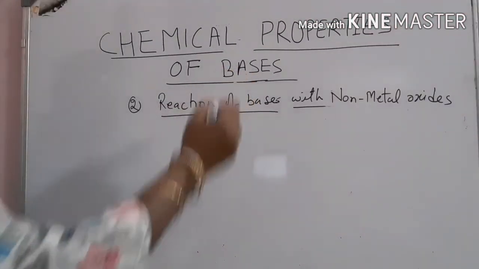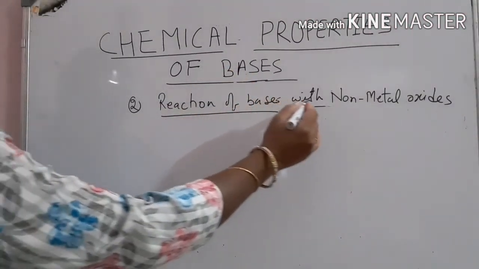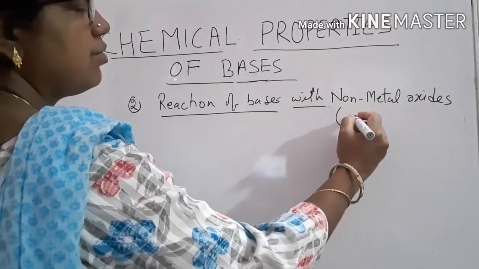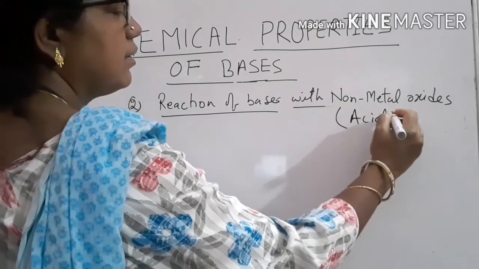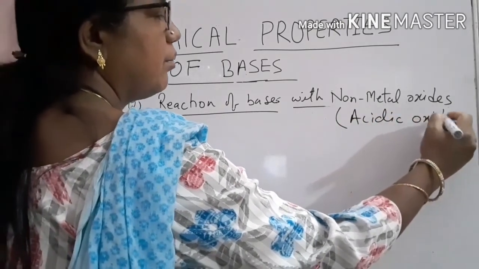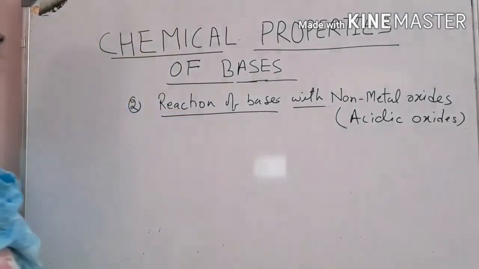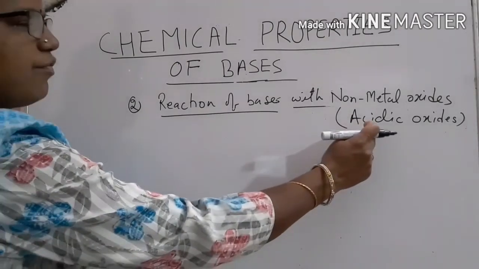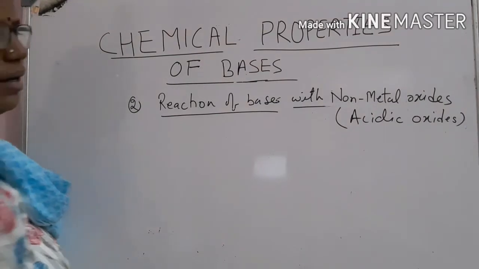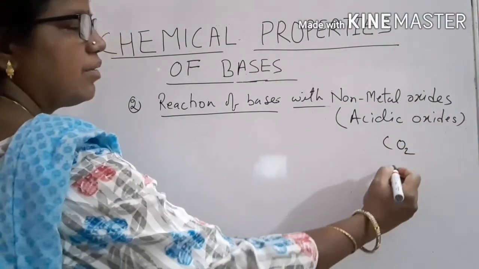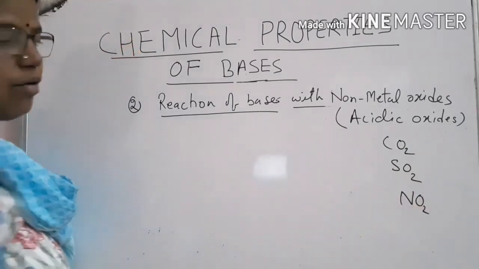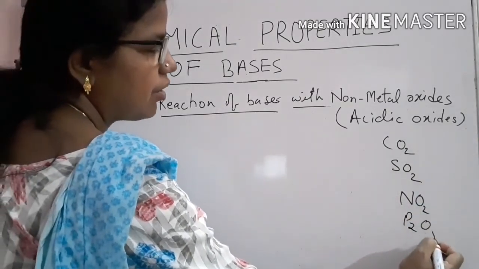Second chemical property of bases, that is reaction of bases with non-metal oxides. The non-metal oxides are also known as acidic oxides because the aqueous solution of these oxides is acidic in nature. Some examples of non-metallic oxides are carbon dioxide, sulfur dioxide, nitrogen dioxide, phosphorus pentaoxide.